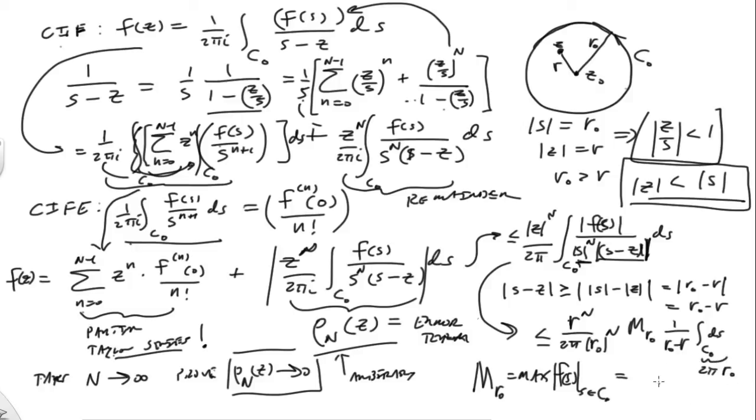So you put it all together, and we get the following statement. The 2 pi's cancel there, and then we get r over r naught to the n power times r naught times M r naught all over r0 minus r. But the important thing to note is that this is true. Therefore, as n goes to infinity, this goes to 0. So we've now been able to prove it. So I'm going to rewrite that on the next page to see if we can get a better picture of what's going on here.